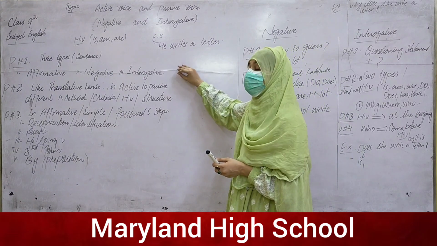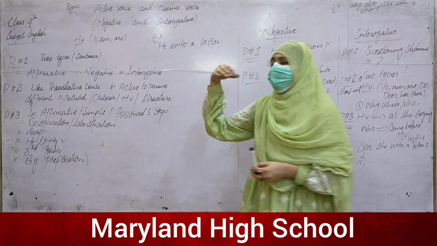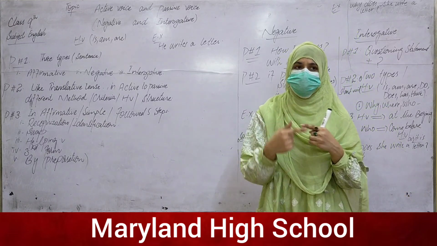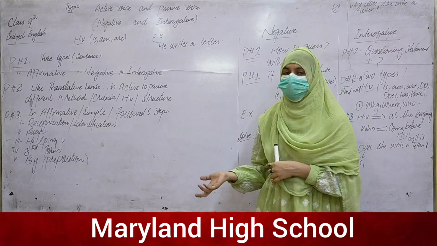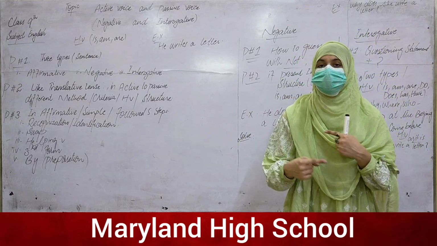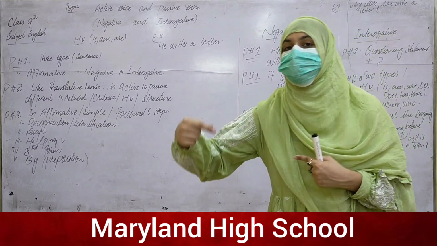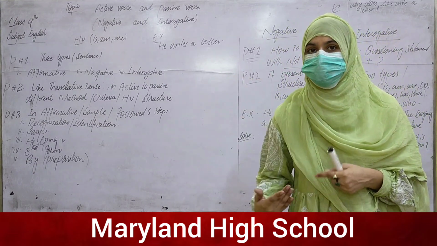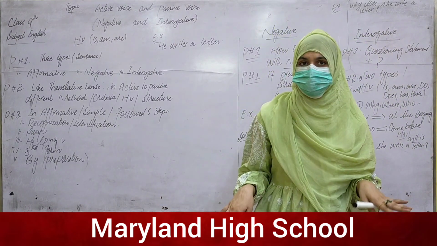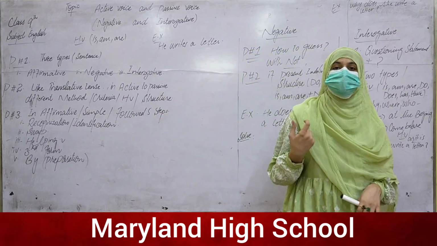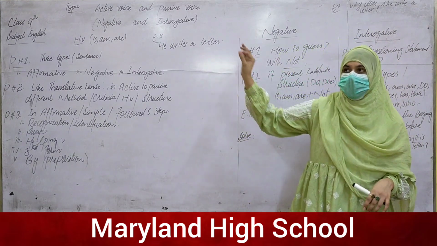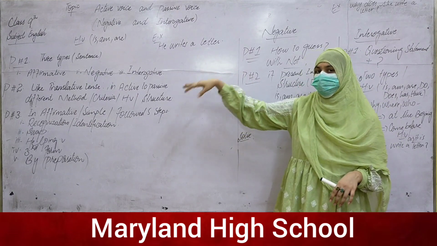Here are the three types of each tense, and it's the same as when we use any tense to convert into Urdu. Same in the active voice and the passive voice, we will find the three types of tenses, and we have to deal with them with different criteria of solving, with different methods. Affirmative means simple, with no concern about the negative or the interrogative. Negative means the statement with not. Interrogative means the questioning statement. These are the three types of statements we have to deal with when converting active into passive.